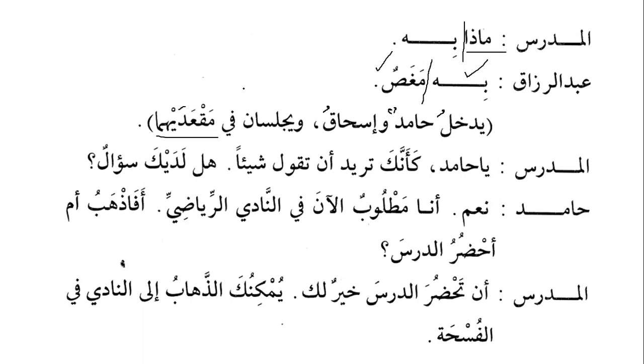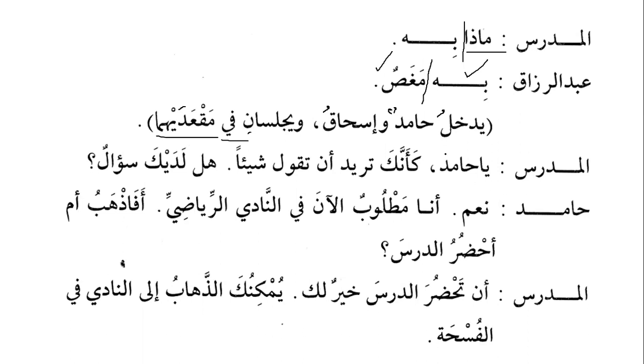Maq'adayhima, do you remember this construction? It was maq'adani, maq'adaini, and because it is used as mudaf, the noon has been dropped. So that's why it has become maq'adayhima. And it is majroor because of harf jar fi. Wa yajlisani fi maq'adayhima, and they both sit on their seats.